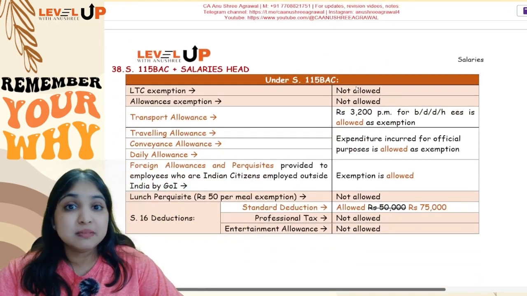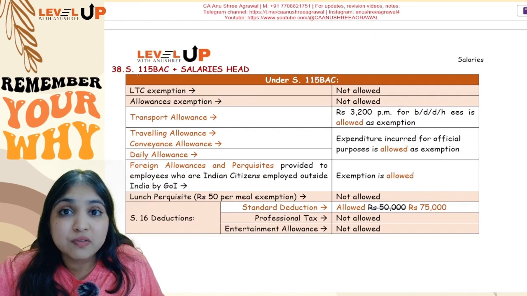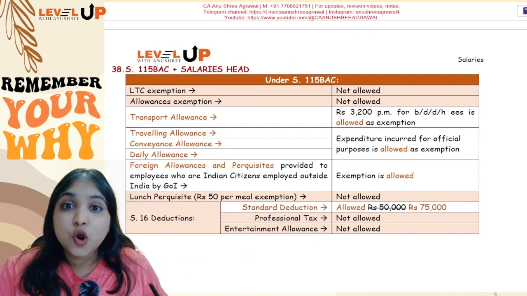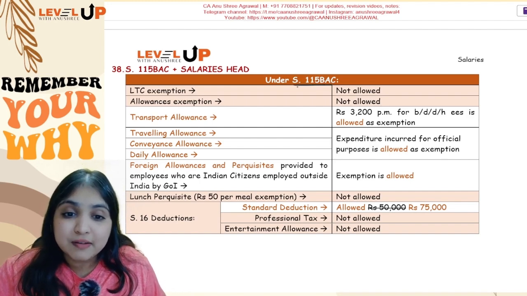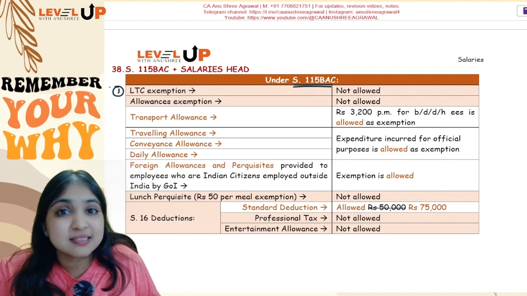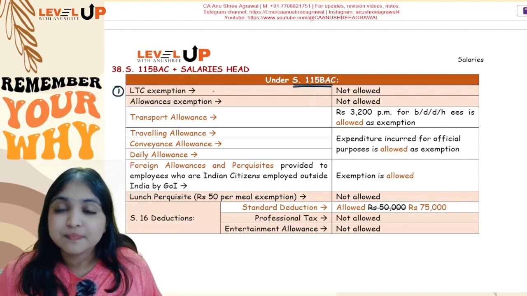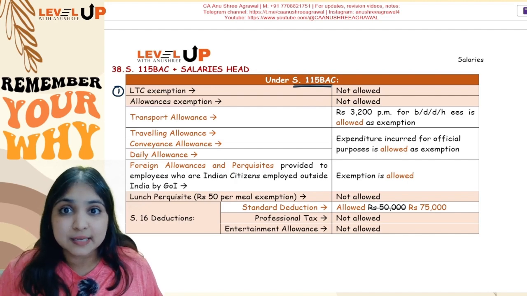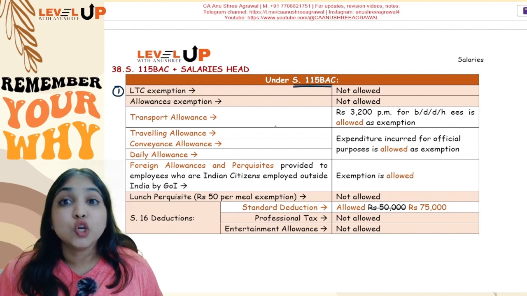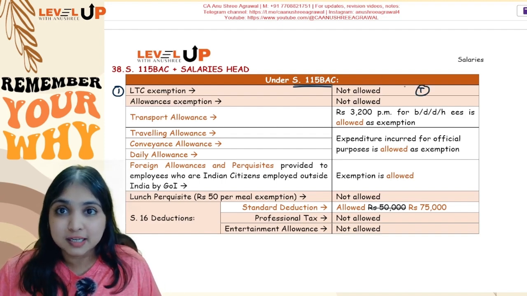Okay, and now comes my last discussion under the salaries head. See, the whole chapter we have learnt under the normal regime, right? But what if my assessee is following the default regime? So under 115 BAC, what are the changes in your salaries head? Number 1, LTC exemption you will not get. In the normal regime, if your assessee is getting LTC, 2 vacations in 4 calendar years, you will get exemption. No, that exemption you will not get under the default regime. LTC will be fully taxable under the default regime.